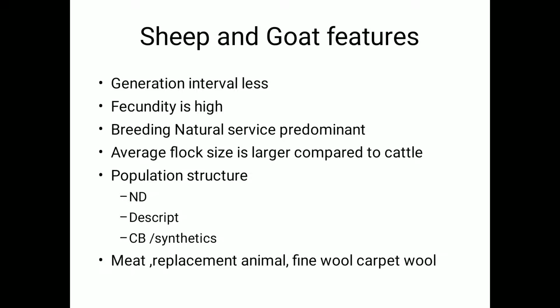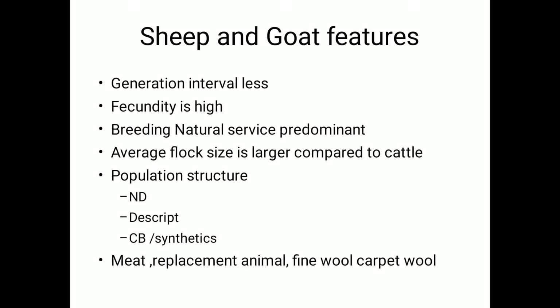Then coming to breeding, what kind of breeding method is utilized here? Although artificial insemination is practiced in some sheep and goat farms, the extent of coverage is very less. Predominantly breeding is natural service. Sheep and goats are predominantly covered by the natural service method. That is the leading or common method of breeding utilized in sheep and goats.